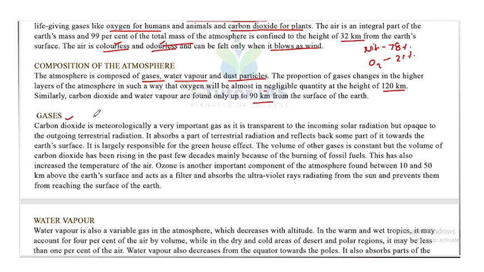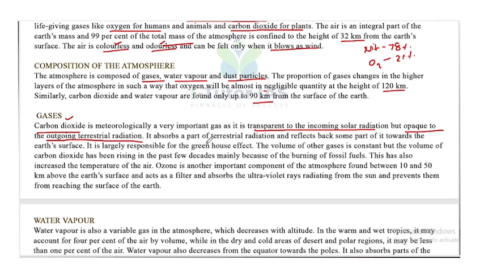Now, gases. Carbon dioxide is meteorologically a very important gas, as it is transparent to incoming solar radiation but opaque to the outgoing terrestrial radiation. It allows the incoming solar radiation to pass through it, but does not allow the outgoing terrestrial radiation to pass.